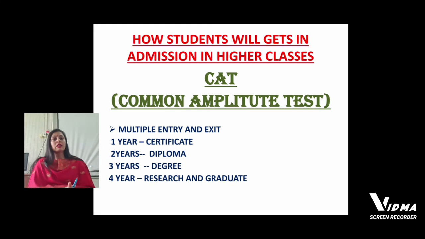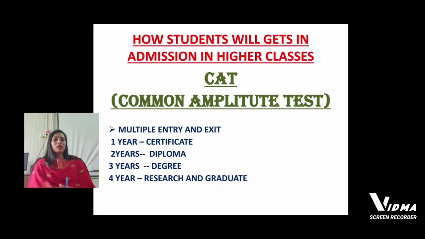Now a question arises: once the student gets up to class 12, how will he get admission in further classes? For admission in higher classes, there will be an entrance test which is called CAT. CAT stands for the Common Aptitude Test, and in this education policy there are certain features, like there will be multiple entry and exit.